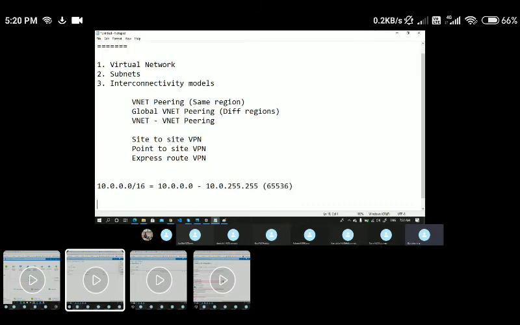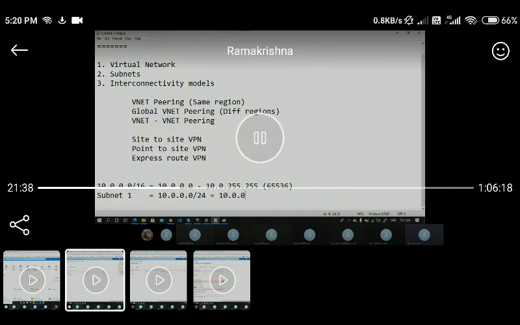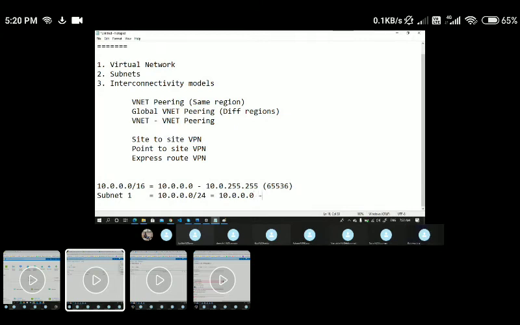Among which, I have taken subnet one as 10.0.0.0/24. When I take a /24, it starts from 10.0.0.0 till 10.0.0.255.